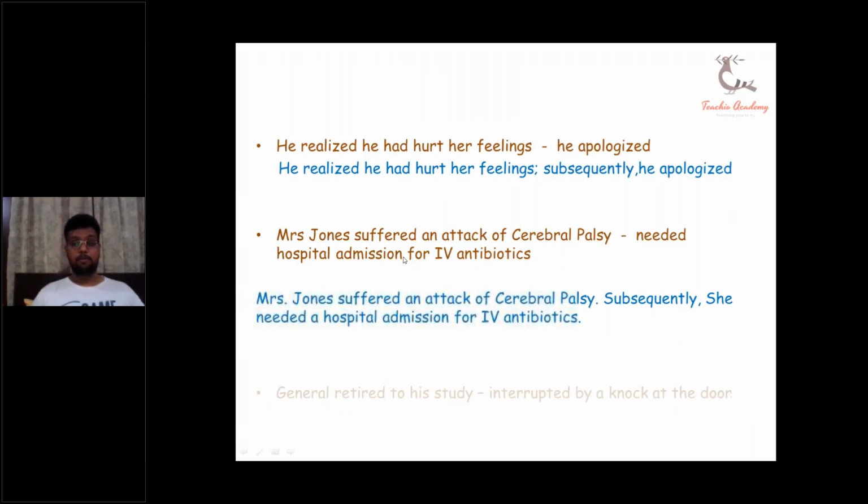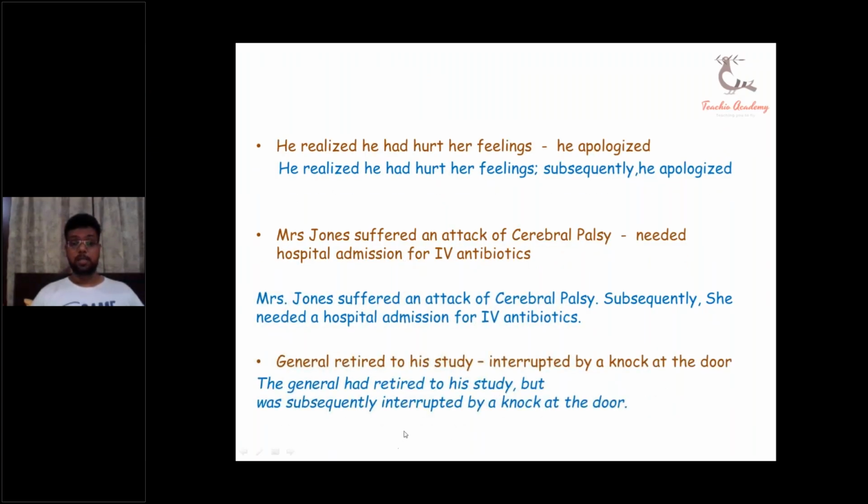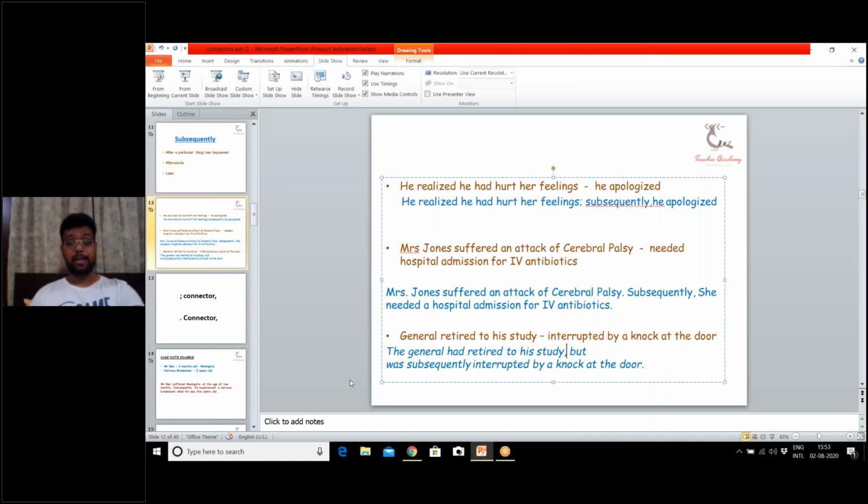And why have we placed but here? We have placed but here because the general had retired to his study is an independent clause, and subsequently interrupted by a knock at the door is a dependent clause. And we have independent clause, dependent clause, that is ID. And I told you that in ID there should be no comma.